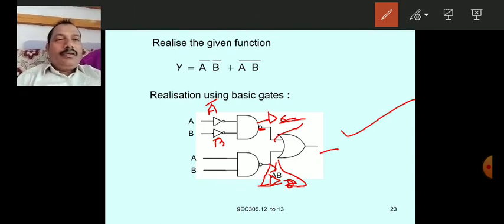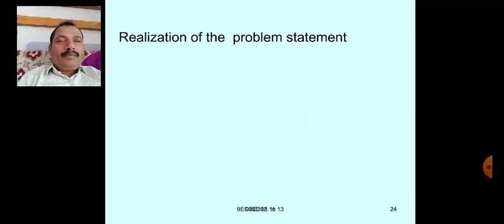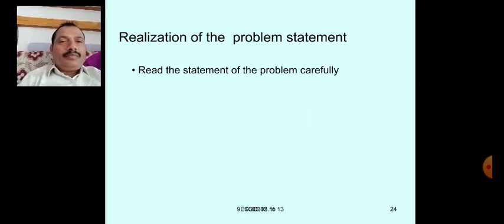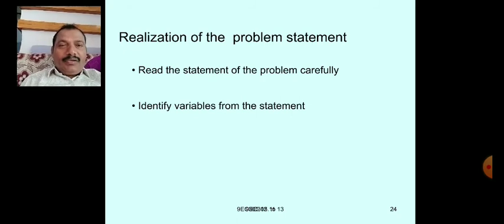Okay, now realization of the problem statement. Read the statement of the problem carefully. Identify the variables from the statement.